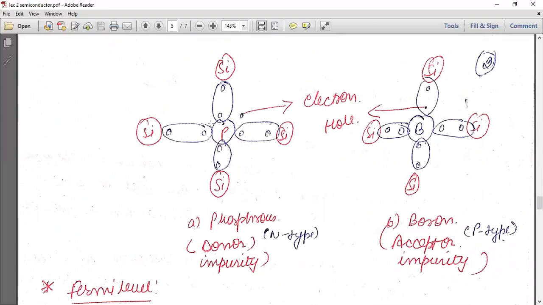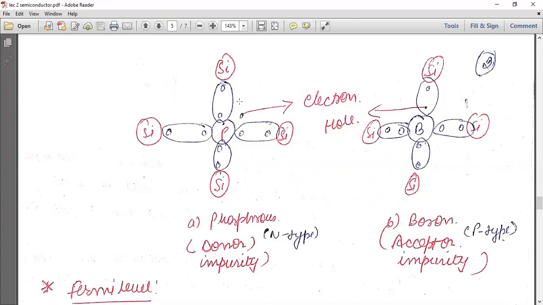Suppose here in case of silicon we are replacing it with the impurity that is known as phosphorus. Phosphorus atomic number is 15, so there are 5 electrons in the outermost shell, so 1, 2, 3, 4, and this one is extra, that is 5. All 4 make covalent bonds with the respective silicons, but one will always remain free. So the whole crystal will have extra charge, that is electron, that is negative charge. That is why this is known as N-type semiconductor.